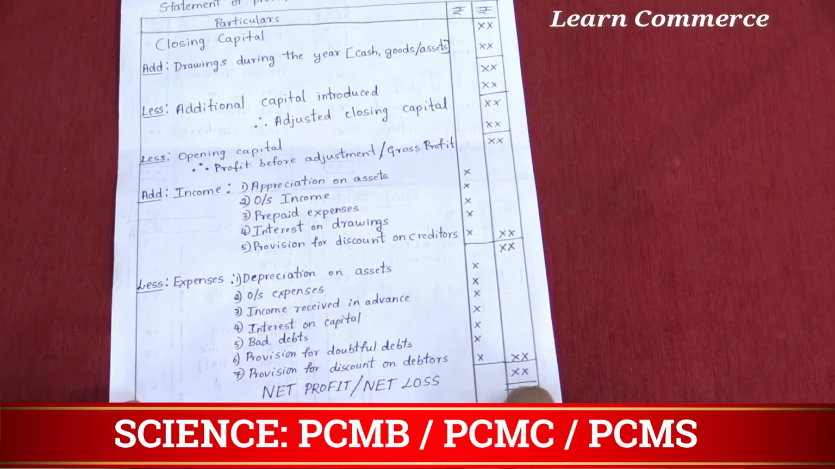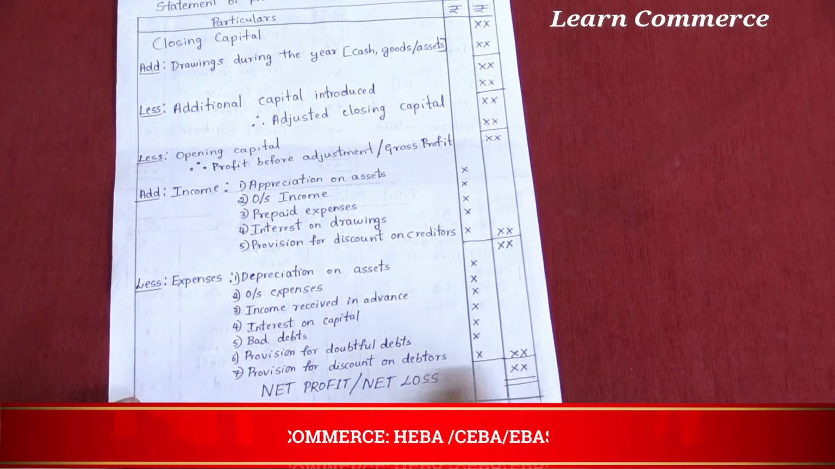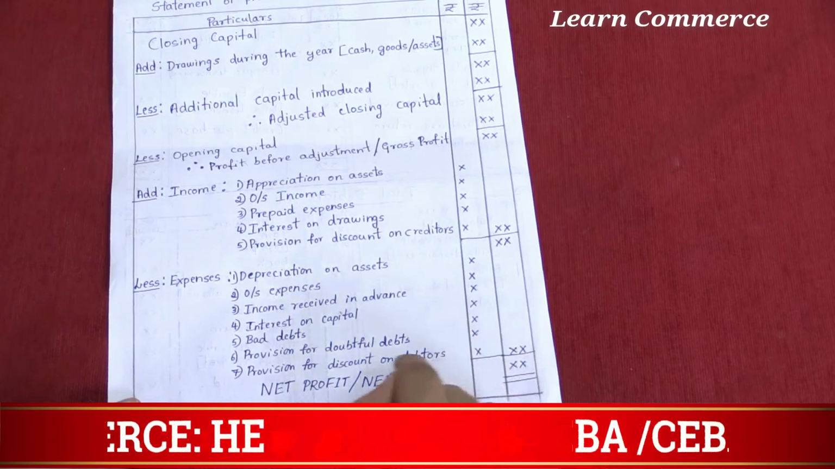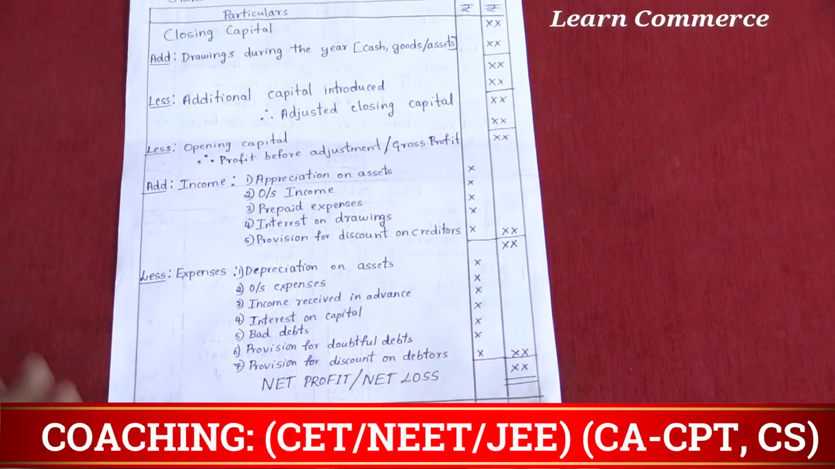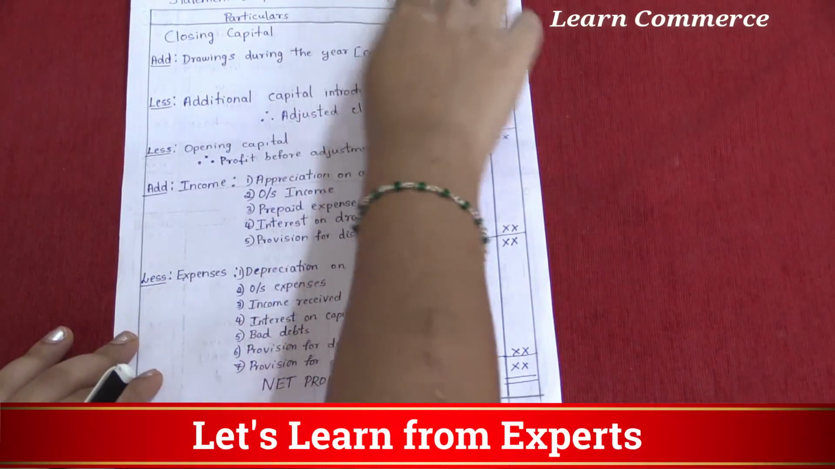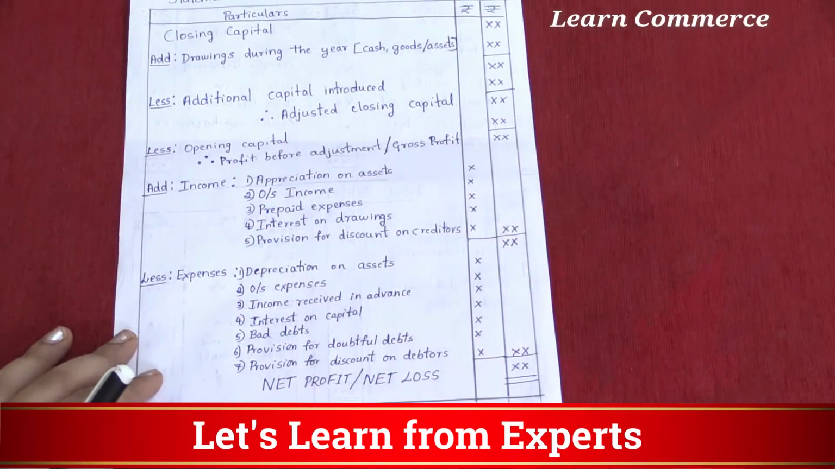If this figure is positive, it will be a net profit. If it is a negative figure, it will be a net loss. This is the format of the statement of profit or loss.